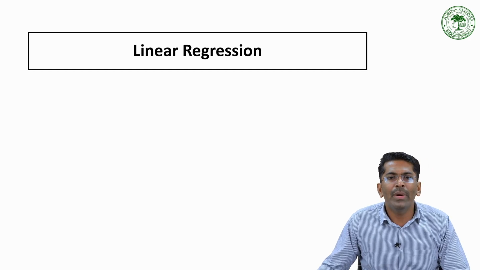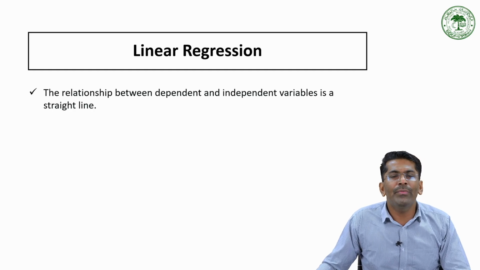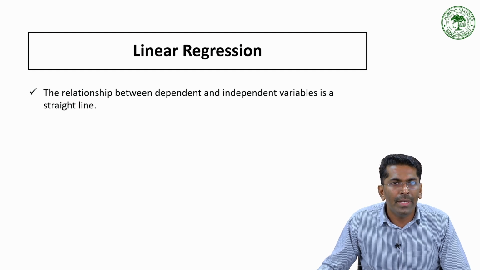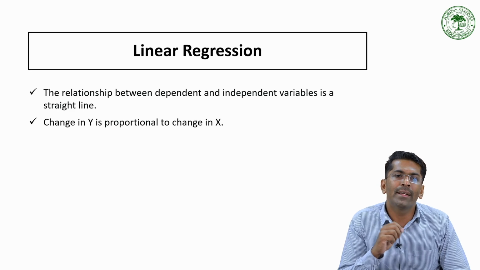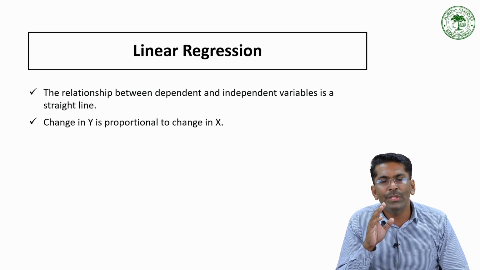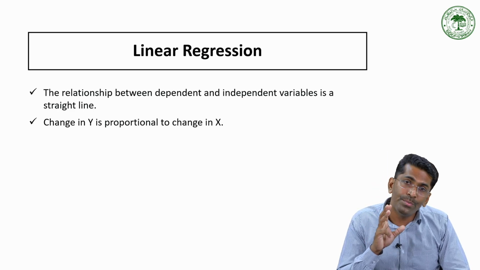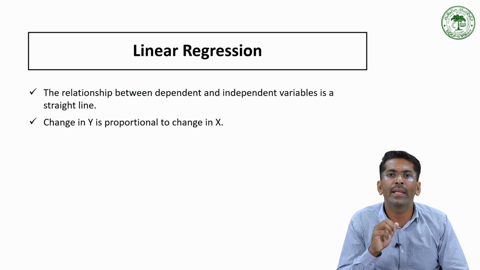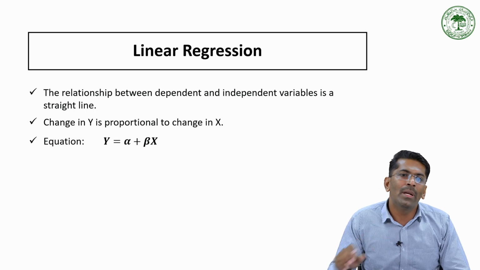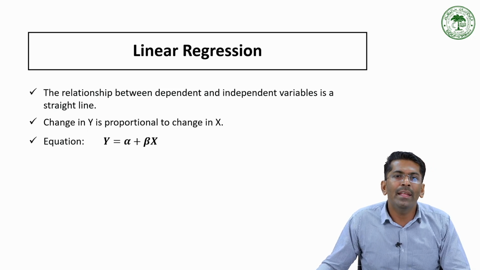Now, depending upon the nature of the relationship, we can classify regression as linear and non-linear regression. What do you mean by linear regression analysis? In linear regression analysis, we study the relationship between the dependent and independent variables which is straight line in nature, which means that changes in y, the dependent variable, are proportional to the changes in the independent variable x. For example, y is equal to alpha plus beta x. This is a simple linear regression.